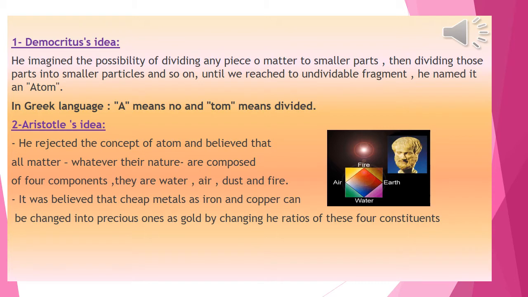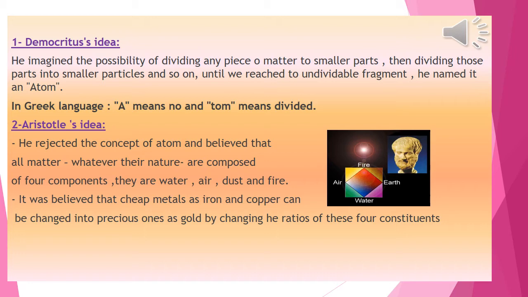Democritus imagined the possibility of dividing any piece of matter into smaller parts, then dividing those smaller parts into smaller particles, and so on, until an indivisible fragment is obtained. He named it atom. Atom means: a means no, tom means divide. So atoms are the particles that can't be divided into smaller parts.